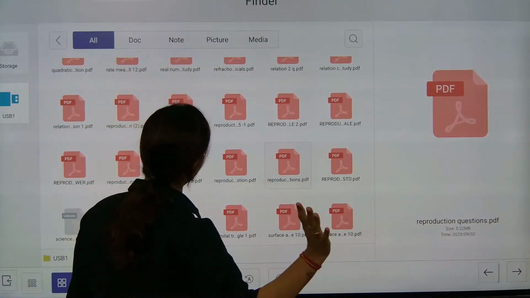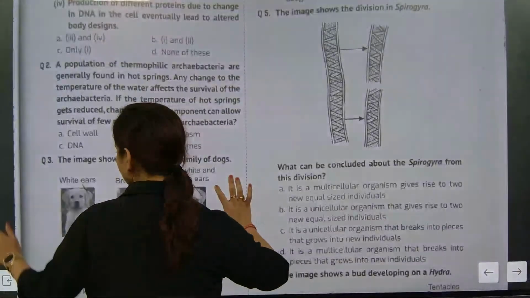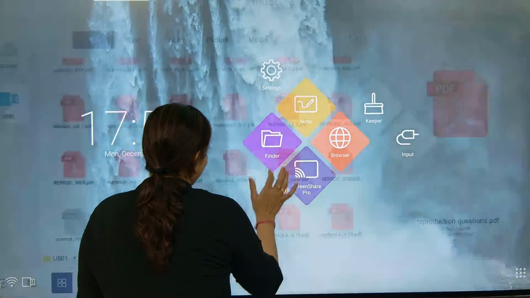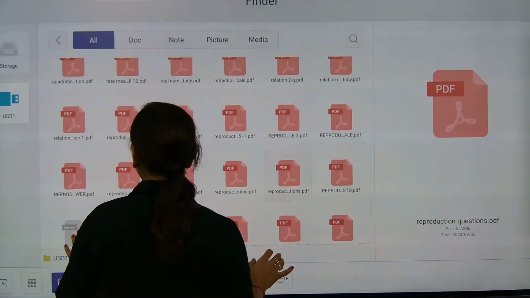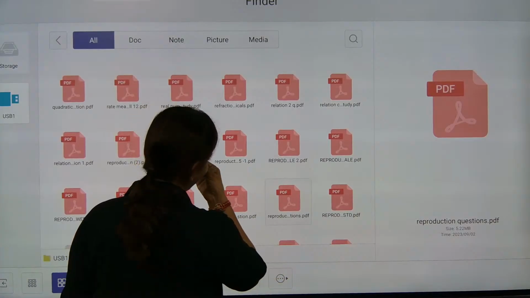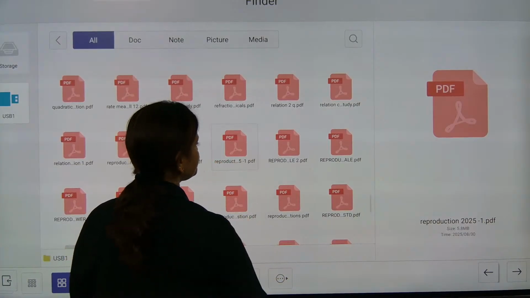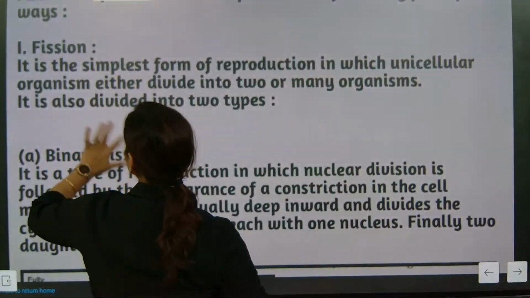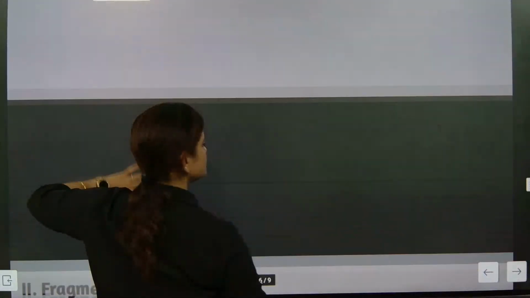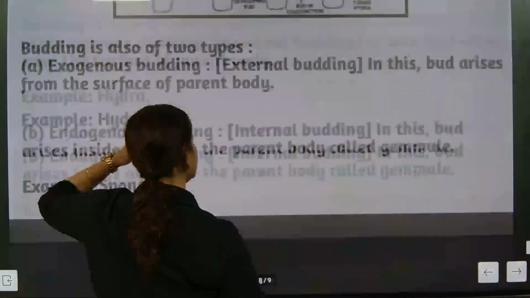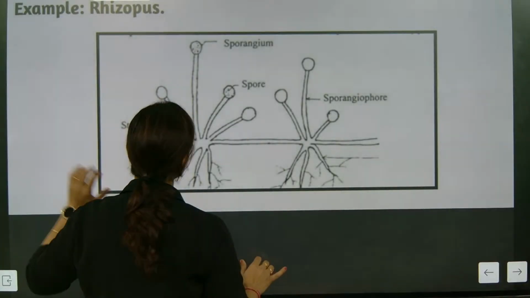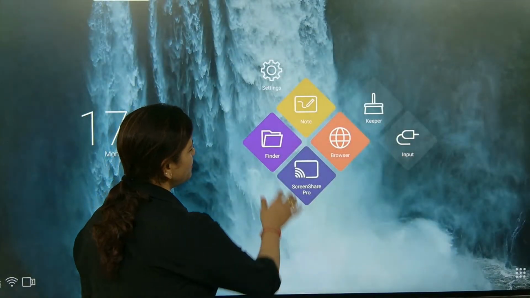I'm searching for something for you people and you are talking. I'm searching for a file. You will be silent, please.